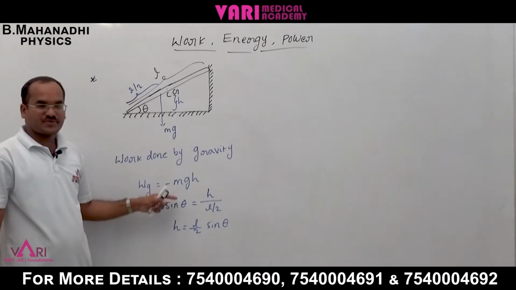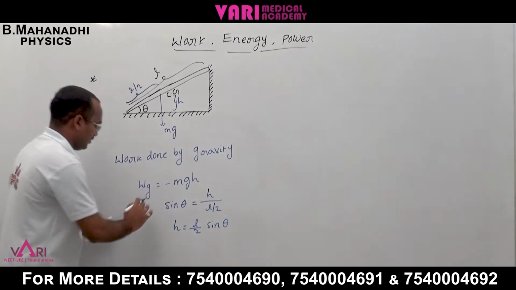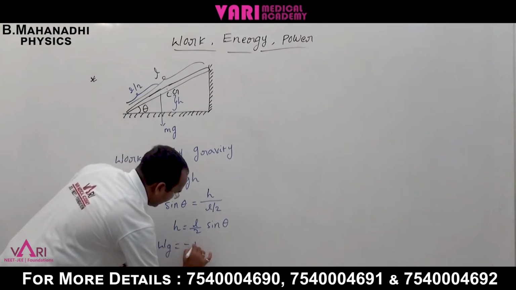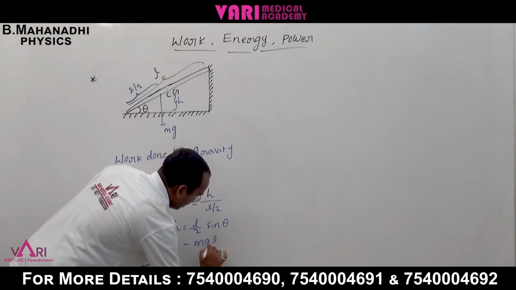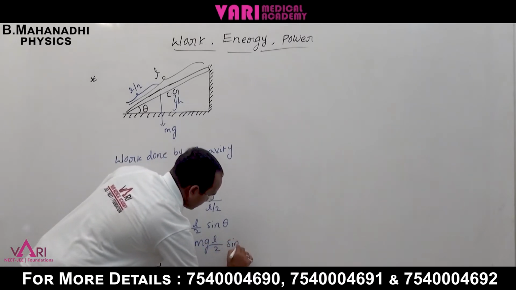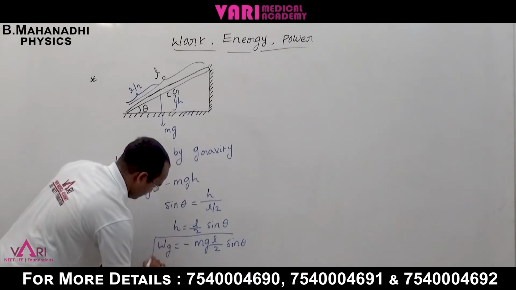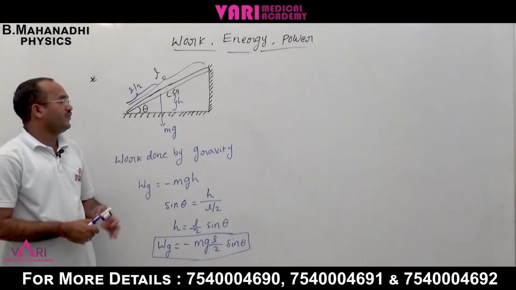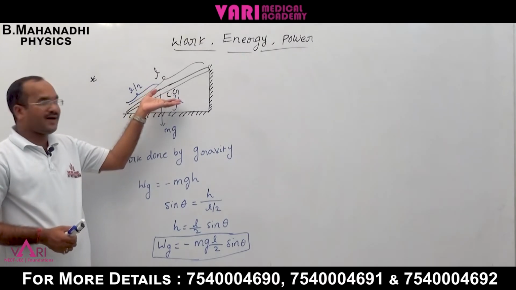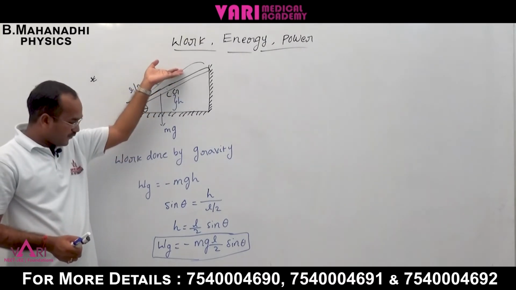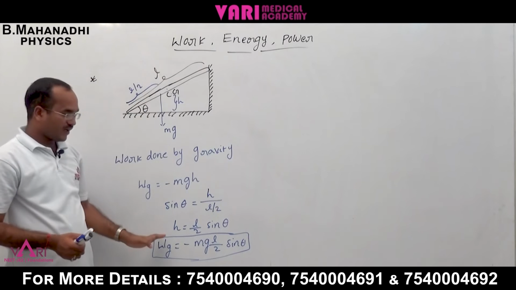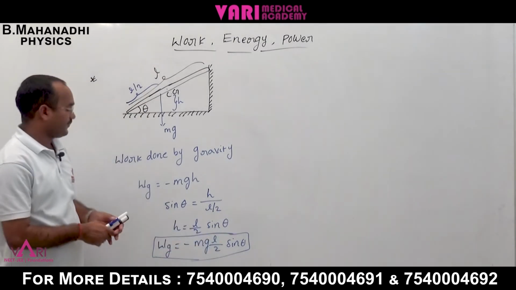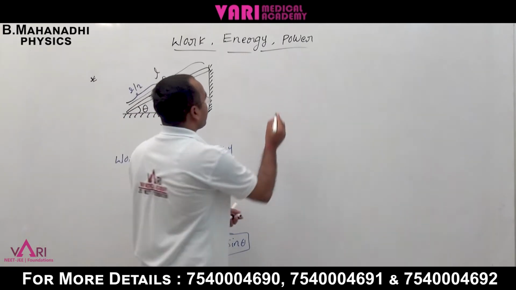Now substituting this h, the work done by gravity, Wg, is equal to minus mg L by 2 sin theta. So if any lateral mass is lifted upward, the total work done by gravity is minus mg L by 2 sin theta. Next, another one.